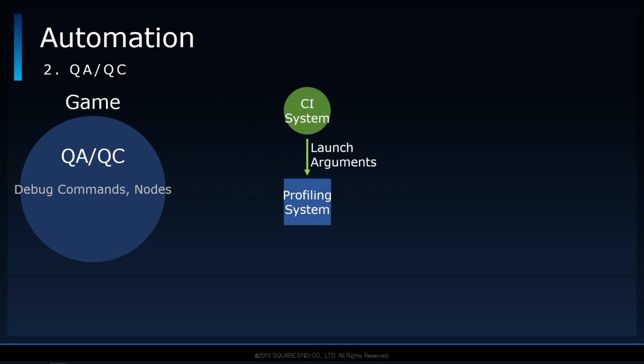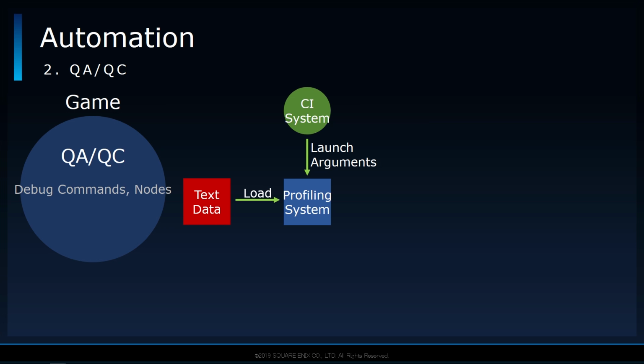In general, each system has their own special launch arguments that our continuous integration system specifies. Then, in order to figure out what to load and in what order, the launch system reads that information from a text file. Typically, the system is hooked into various events using blueprint nodes and controls the game using debug commands, while the actual profiling is being carried out.